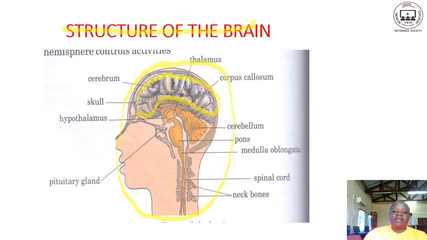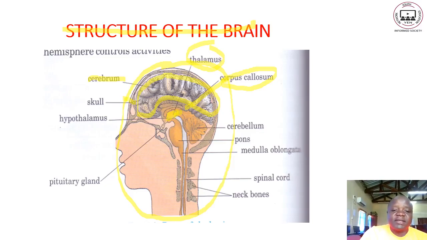We call it the cerebrum. Now we have this part here, which is the thalamus. Then this portion here is the corpus callosum. Then we have the skull.